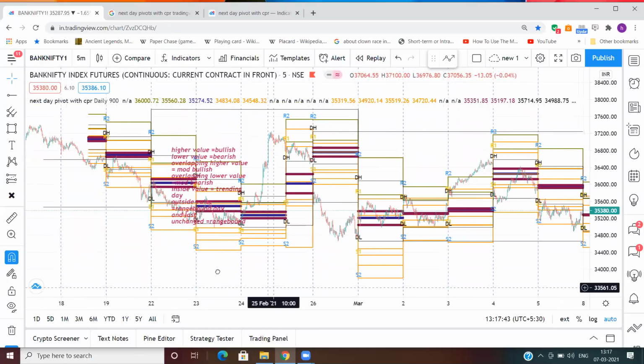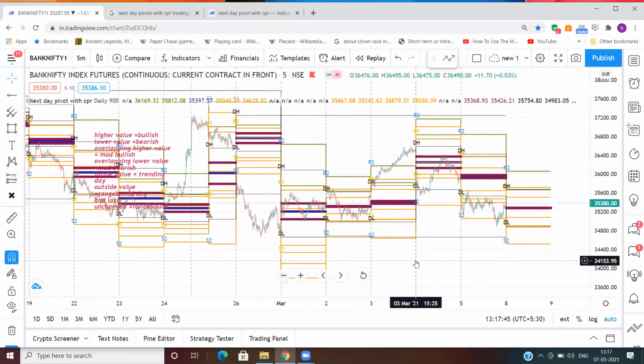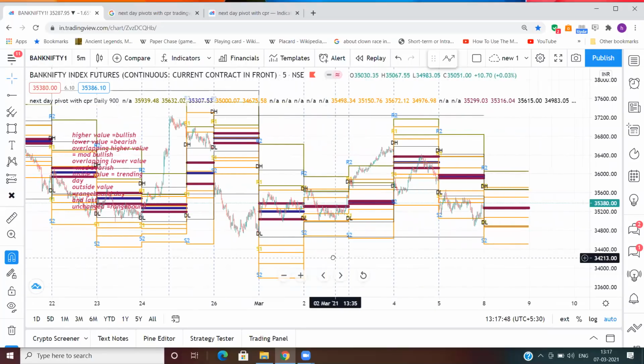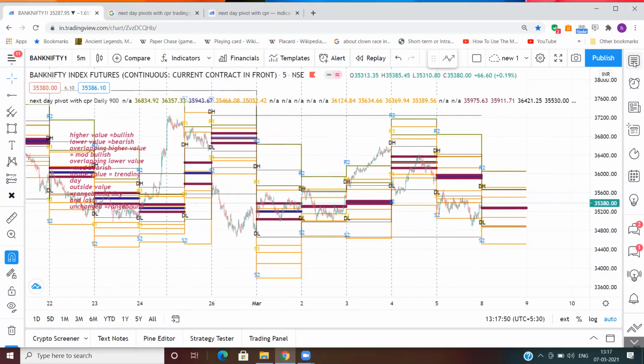Now, how to use them? Firstly, you can make your own list of stocks where you just see which relationship you are getting and what probabilities we have for the next day. And while selecting a stock, there are 2 very important things which you should understand.